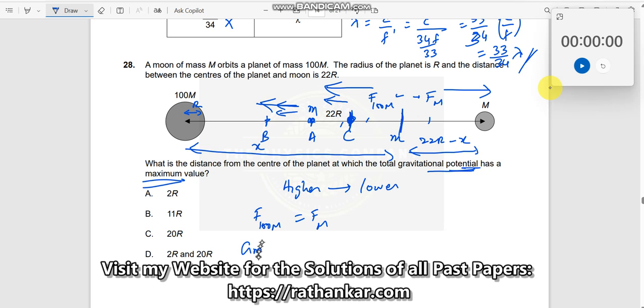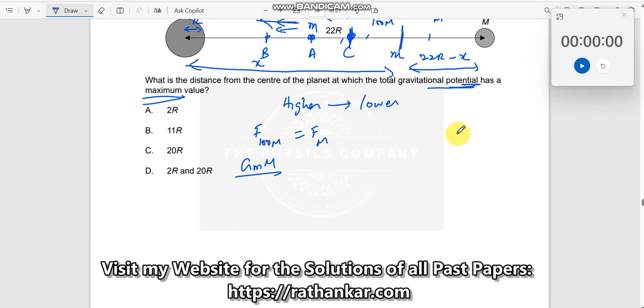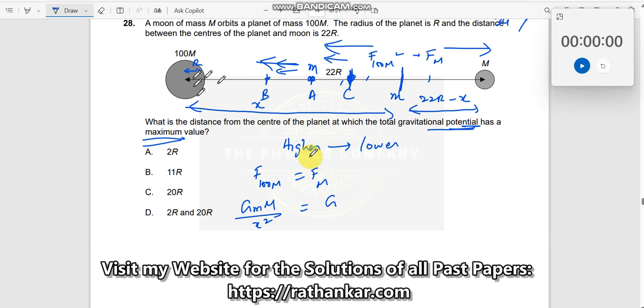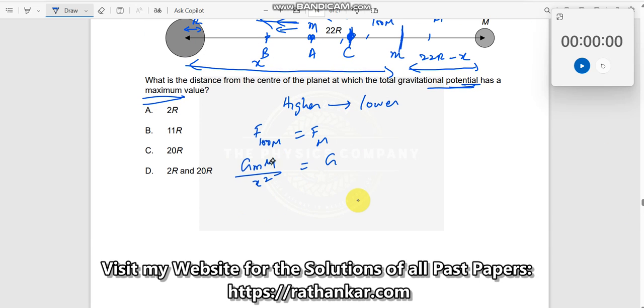So according to this, G into the mass of the bigger planet, 100m, into small m, divided by x square, should be equal to G into capital M into small m divided by 22r minus x the whole square.